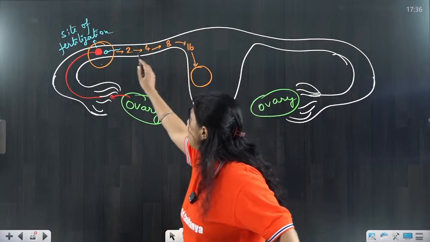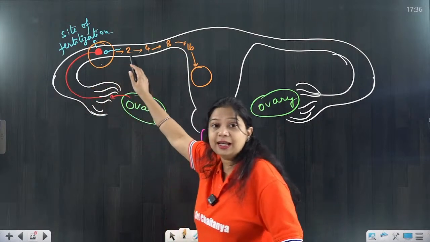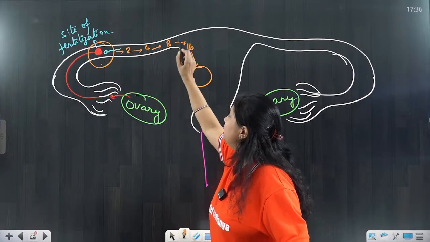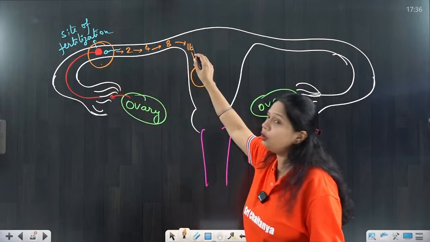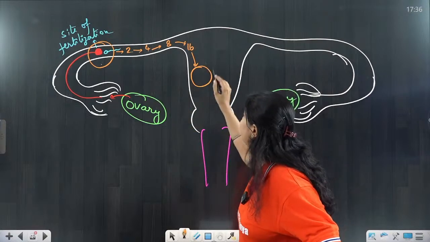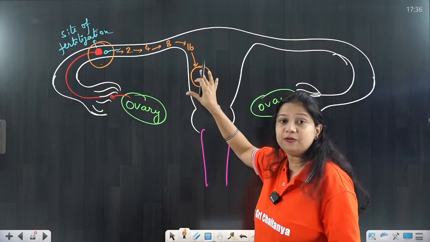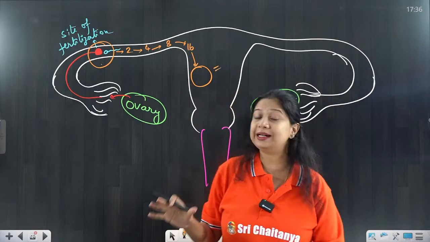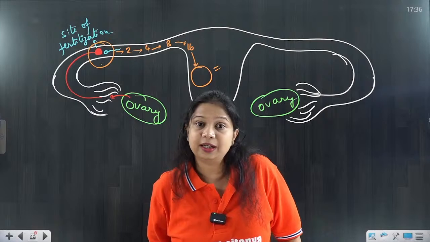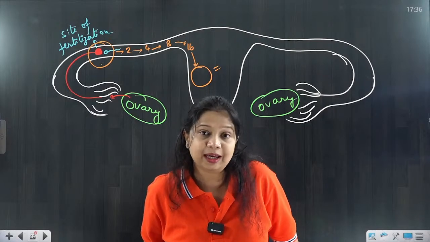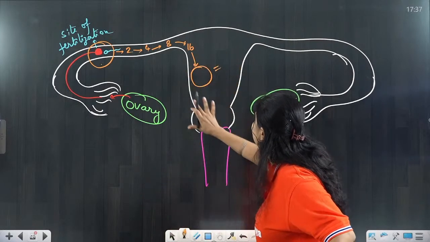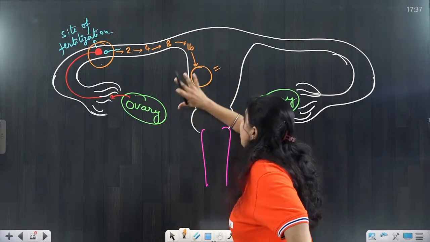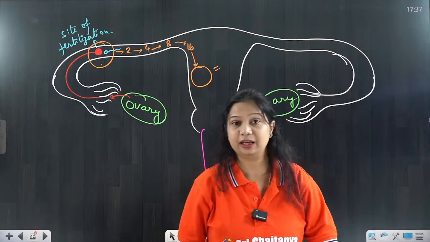The 2 cell, 4 cell, 8 cell, 8 to 16 cell stage, that is the morula stage, is present in the fallopian tube, and when morula further divides, it forms a different structure. It is now ready to get settled inside the uterus or uterine cavity. This structure is called the uterus, where further growth and development of this embryo will take place.